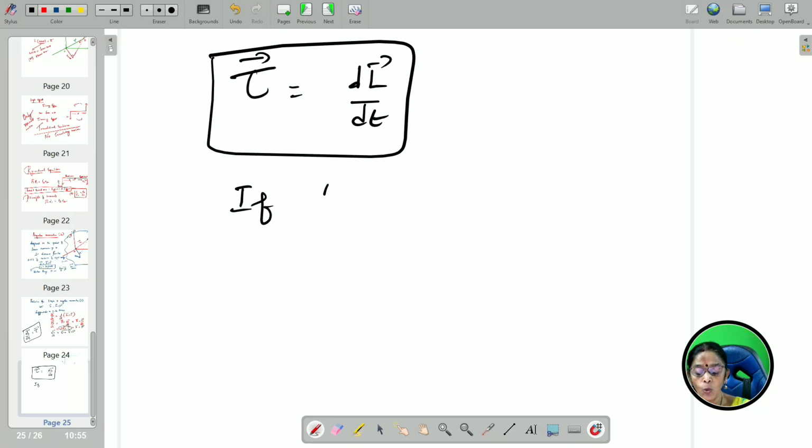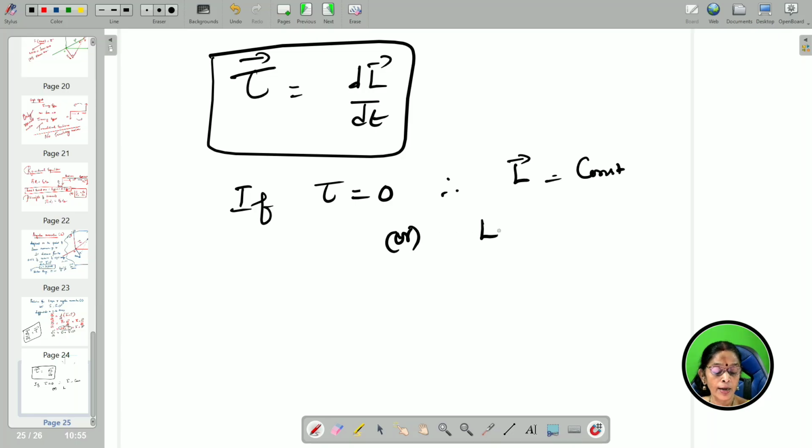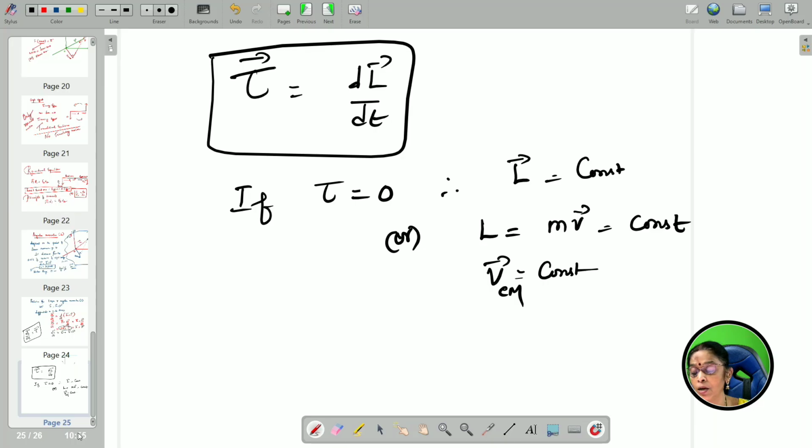If tau is equal to 0, therefore L will be constant, or I can say that L is equal to mv is equal to constant. So, v is equal to constant. So, you can say that the entire rigid body is undergoing motion, therefore the v at the center of mass about its axis of rotation remains constant over here. So, hope you understand till this, children.